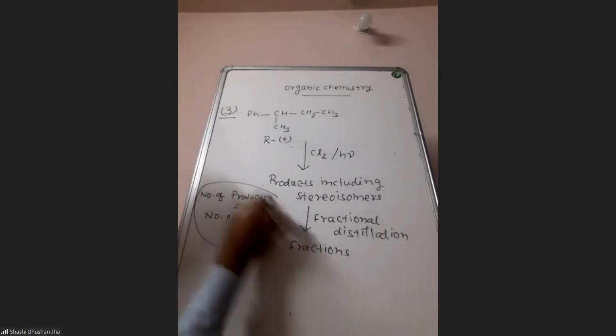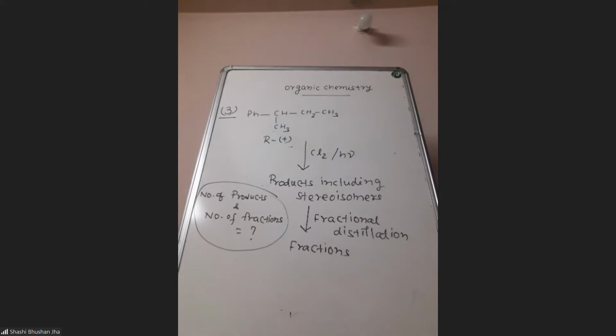There's a question. You have to count the products including stereoisomers. Find the number of products including stereoisomers and number of fractions after fractional distillation.